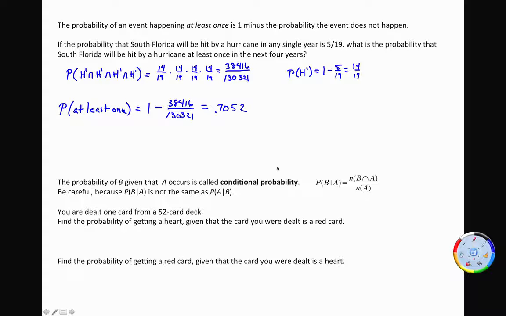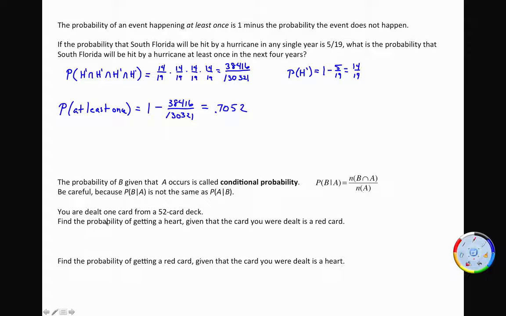Okay, so we've seen that for any two dependent events, the probability of A and B is the probability of A times the probability of B, given that A occurs. That's called a conditional probability. The probability of B, given that A occurs, is a conditional probability. And here's a formula to calculate that. Notice this is simply the number of outcomes common to B and A, over the number of outcomes in A. Be careful though, because the probability of B given A is not the same as the probability of A given B. Let's look at an example.